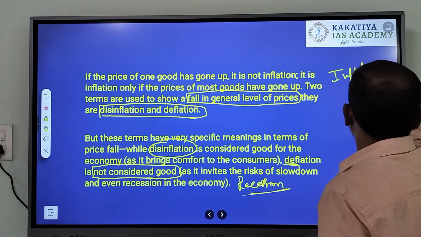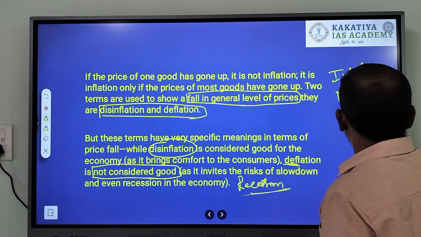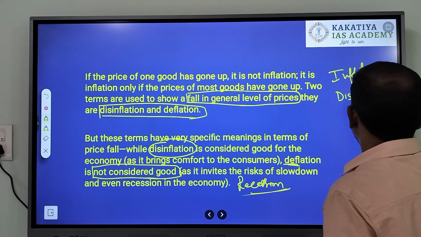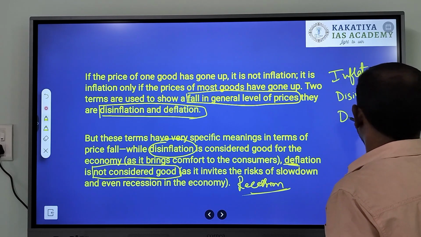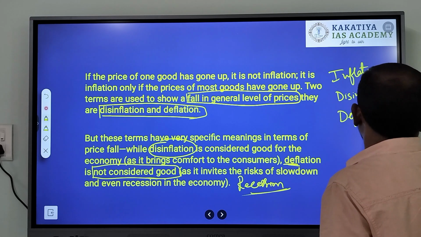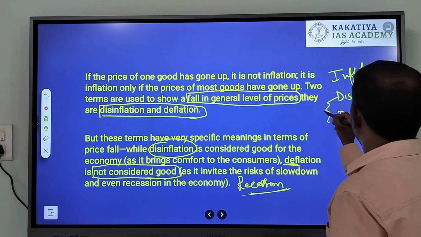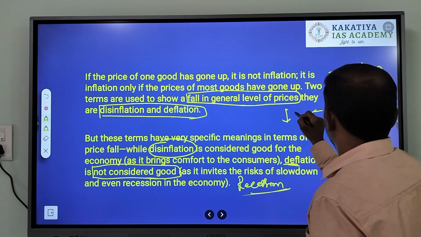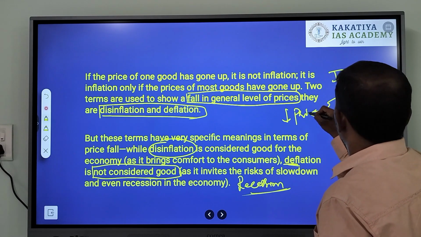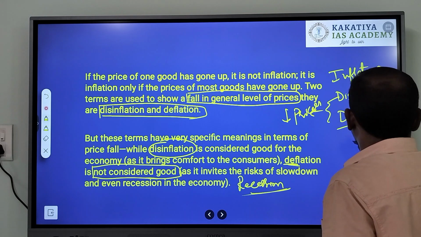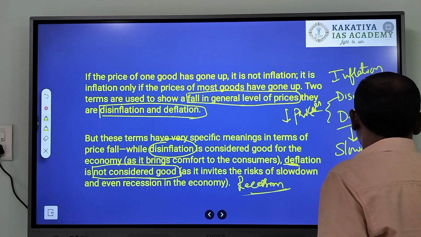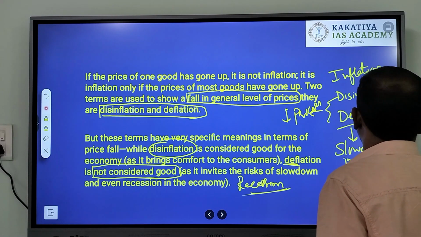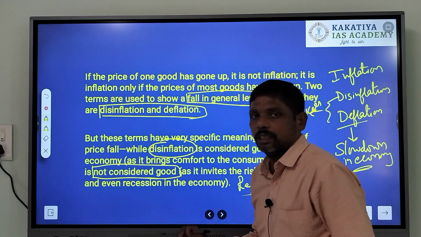We have seen what is inflation. Opposite to them are disinflation and deflation. Both disinflation and deflation denote fall in prices, whereas deflation is caused because of slowdown in the economy. These are the two terms.